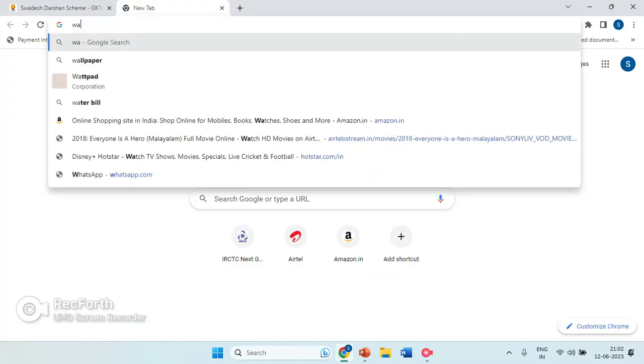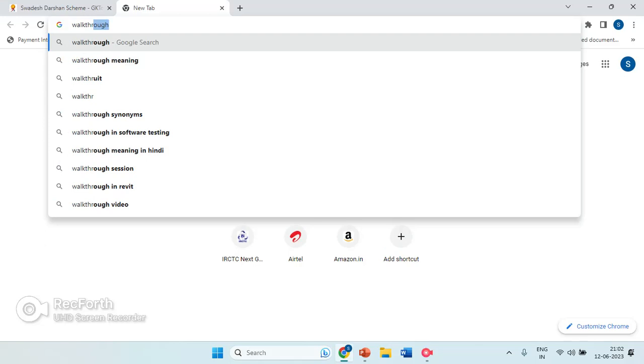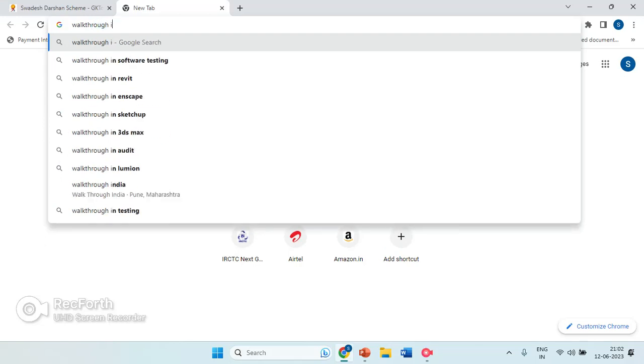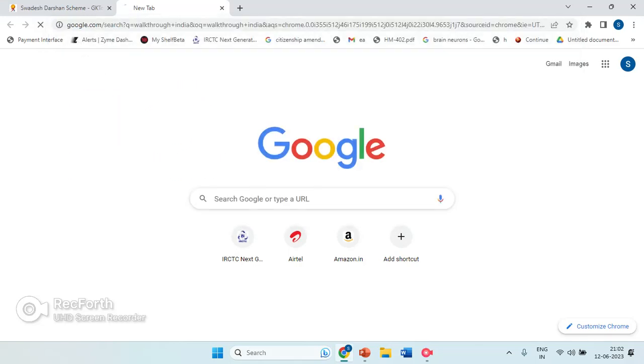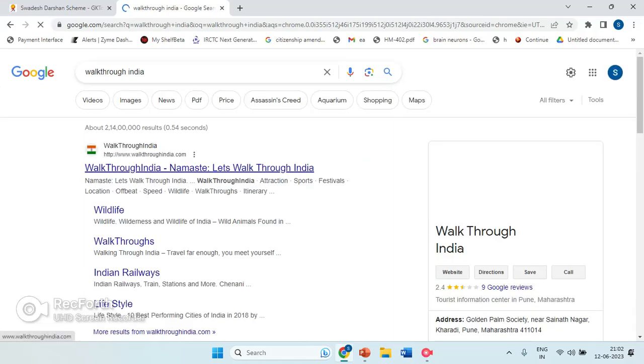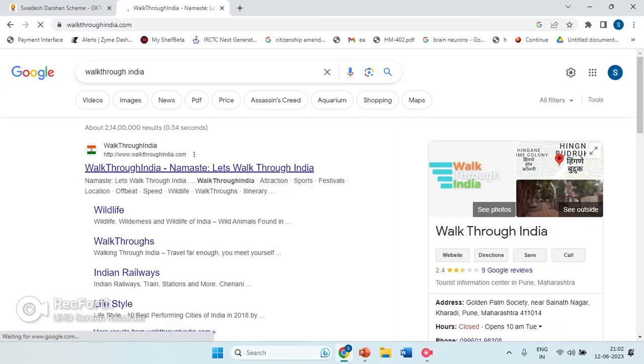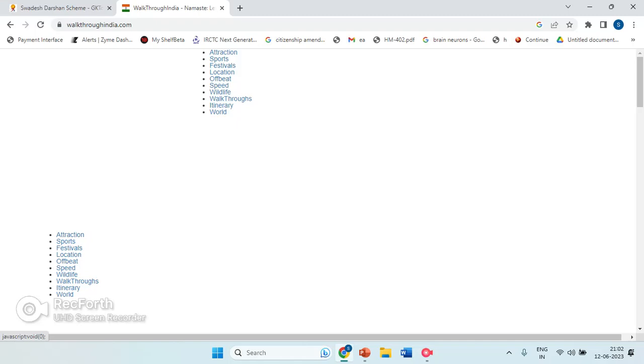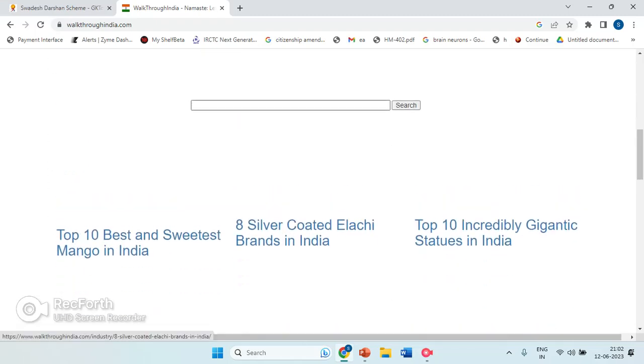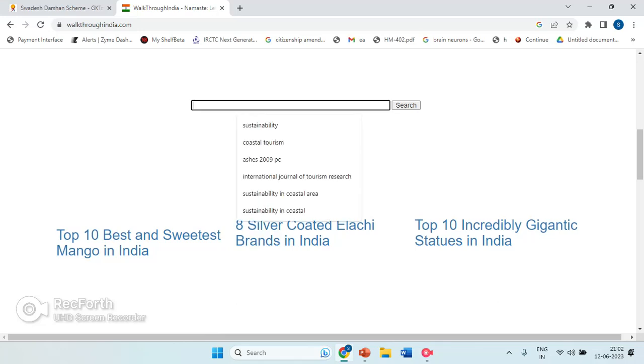One more site that I want to show you is called Walk Through India. If you want to study about India, types of India, rivers of India, or the dams of India, if you want to learn about it, Walk Through India is a site where you get ample knowledge on rivers, lakes, wildlife centers, everything you can get here. You can just say rivers.